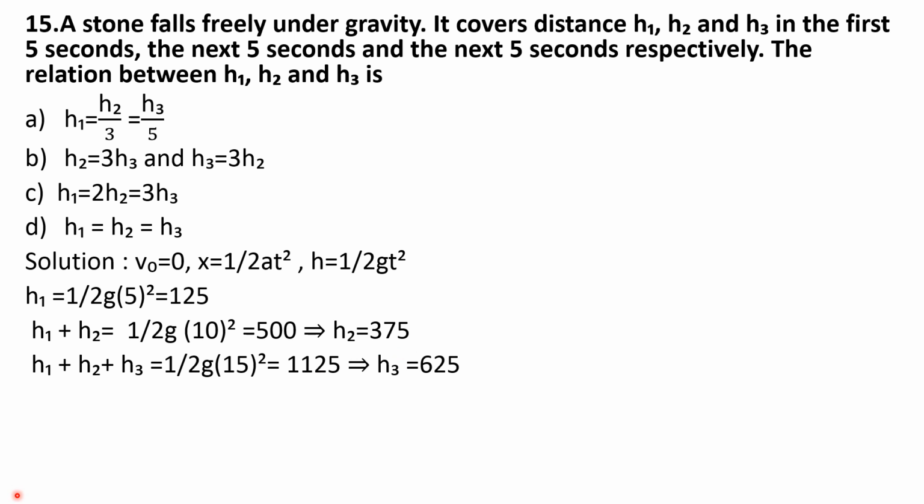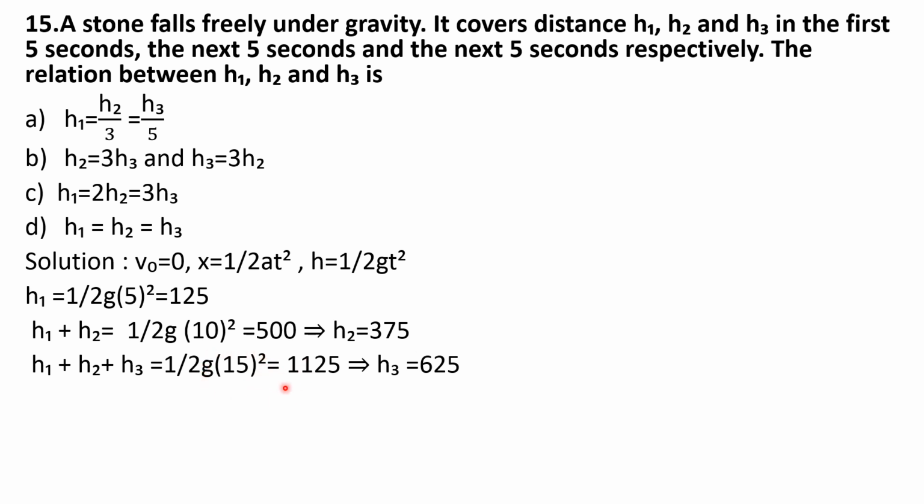So next, h1 plus h2 plus h3 means the distance covered by the stone in the first 5 seconds, next 5 seconds and the next 5 seconds, so total time becomes 15 seconds. The distance covered by the stone in 15 seconds is half into g into 15 square.